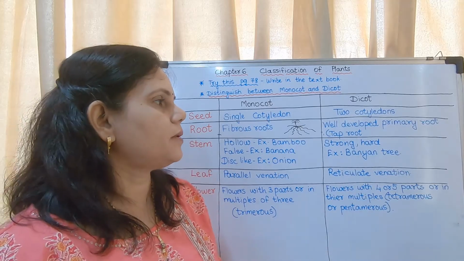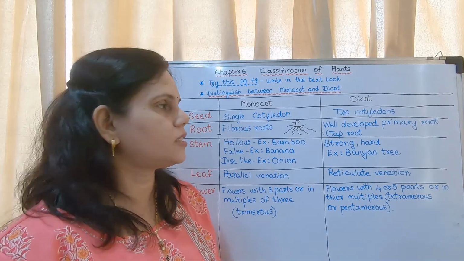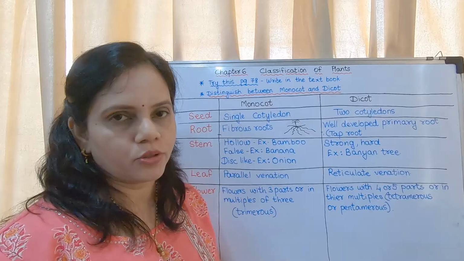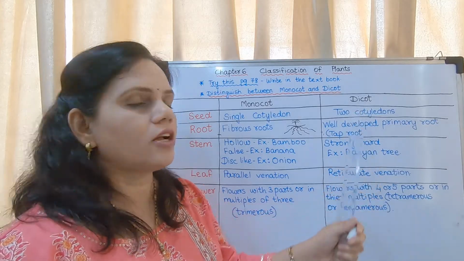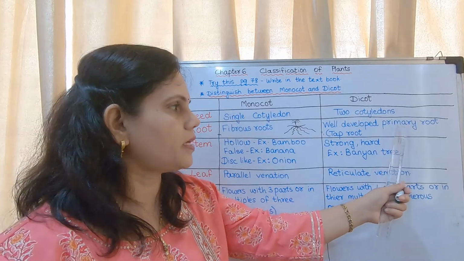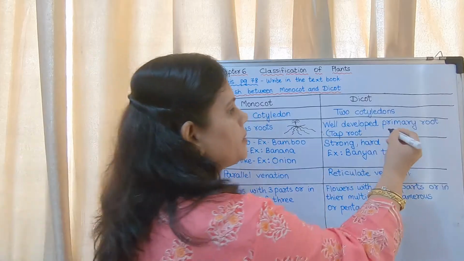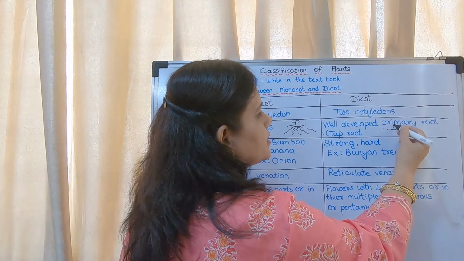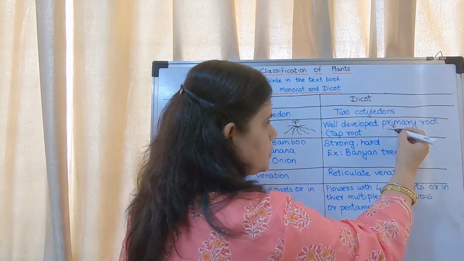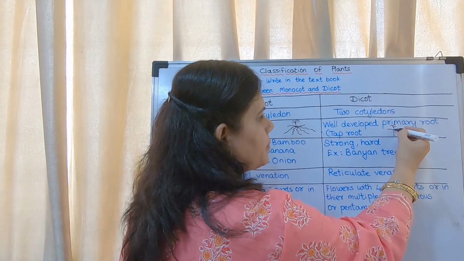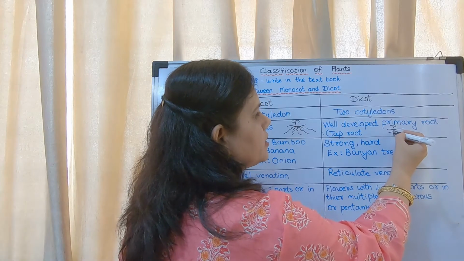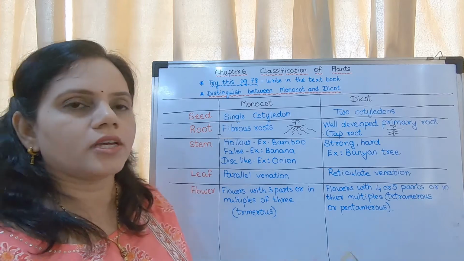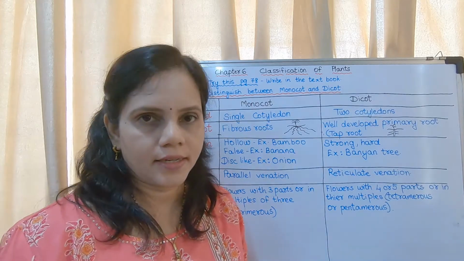Whereas in case of dicot, there is a well developed primary root, also said to be tap root. That means if this is the surface and this is the plant, then there is a primary root and from that the roots develop. Okay, that is said to be tap root.